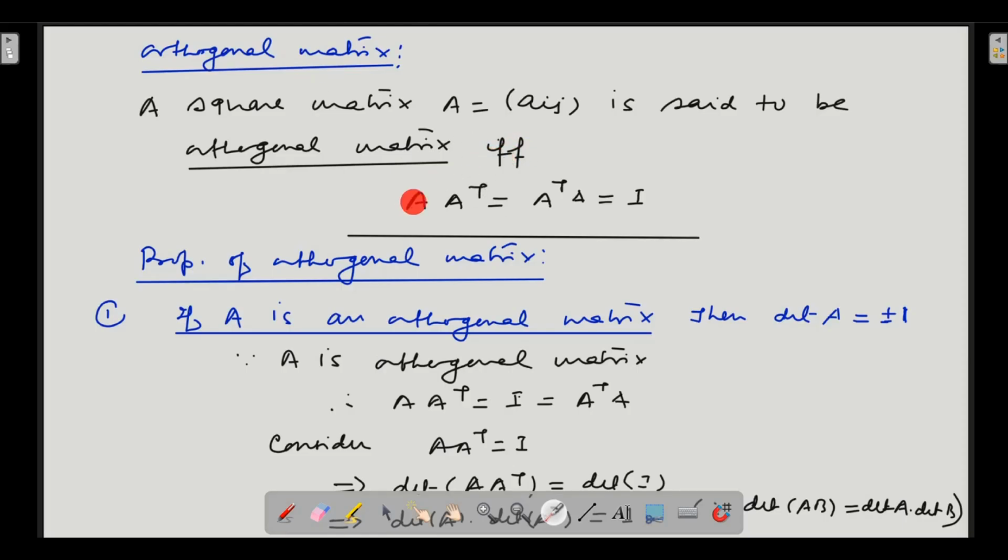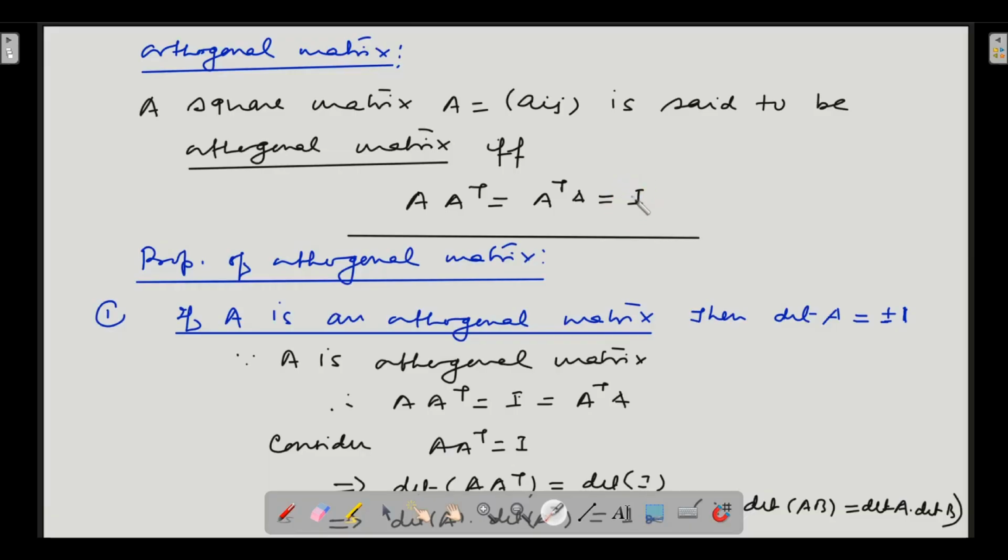That this condition will imply this and this condition will imply this, that is the meaning of IFF. So what is the condition? A multiplied by A transpose is equal to A transpose multiplied by A should be equal to identity matrix. So a square matrix A equal to Aij will be called as orthogonal matrix if and only if A A transpose is equal to A transpose A, and that is in turn equal to identity matrix I.